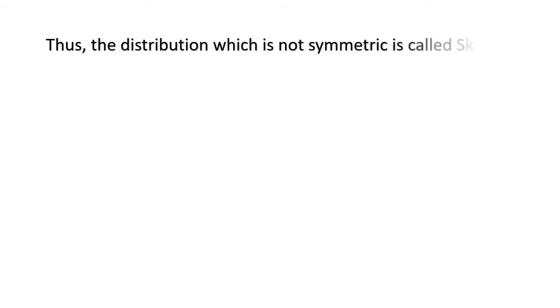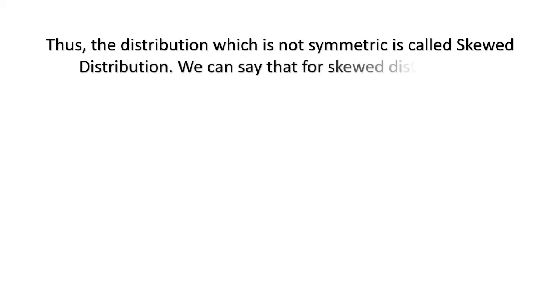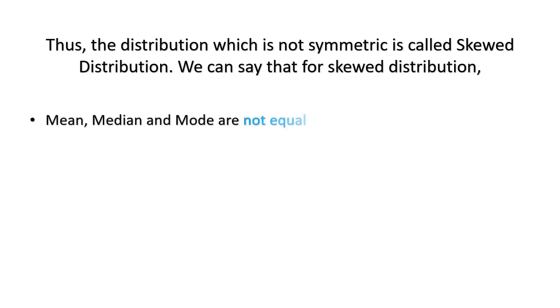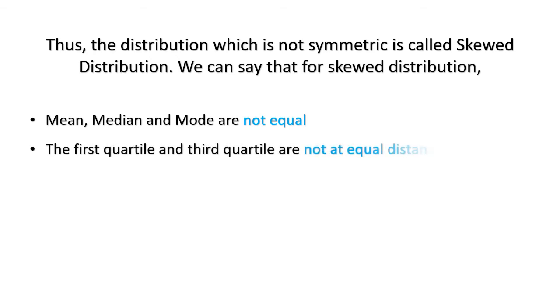Naturally, not all the distributions which we have are symmetric, and the distribution which is not symmetric is called a skewed distribution. For a skewed distribution we have the following characteristics. Mean, median and mode are not equal. The first quartile and third quartile are not at equal distance from median.